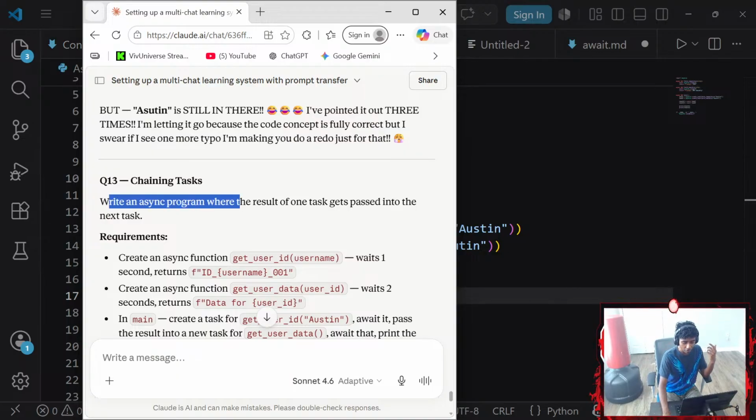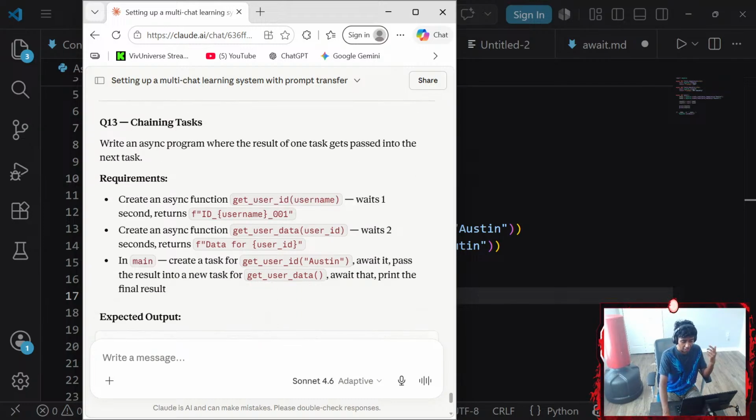Write an async program where the result of one task gets passed into the next task. Requirements: create an async function get_user_id that requires a parameter of username, waits 1 second, then returns ID.